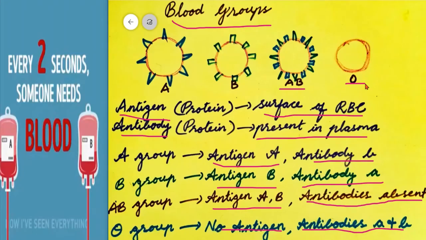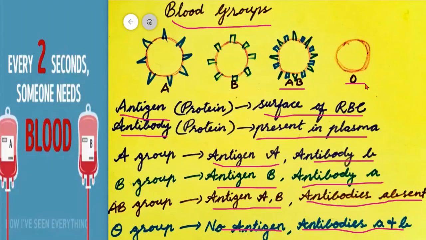Now we have to see the RH factor. This RH factor was discovered by Landsteiner and Weiner in 1940 in the rhesus monkey. The rhesus factor is an inherited protein found on the surface of red blood cells. If your blood has the protein, you are RH positive. If your blood lacks the protein, you are RH negative.